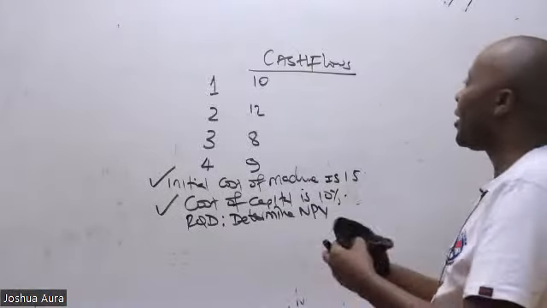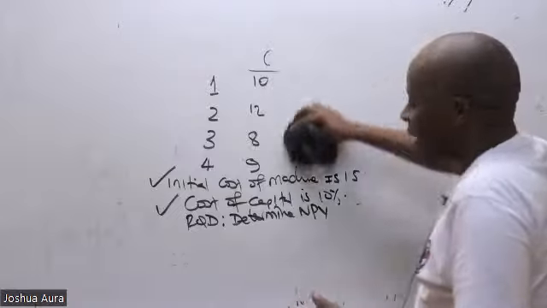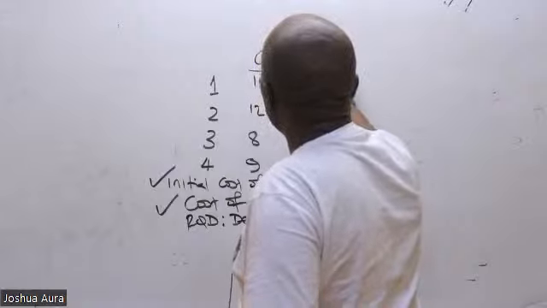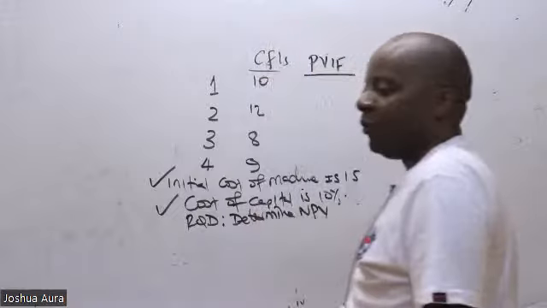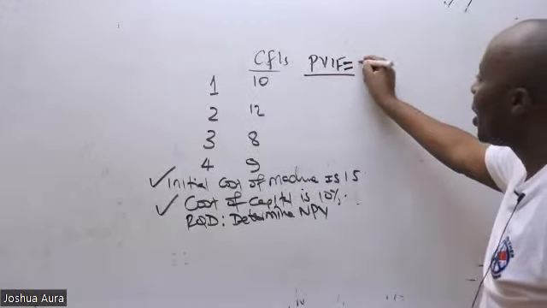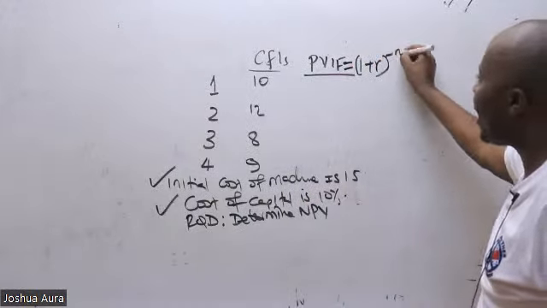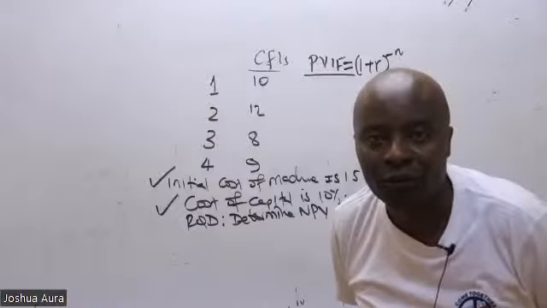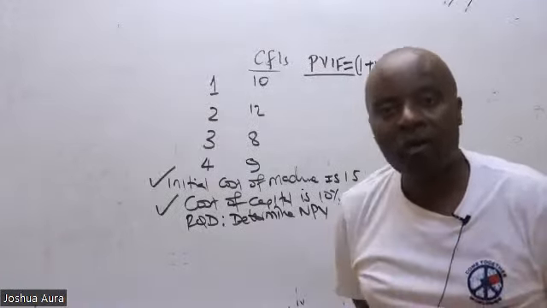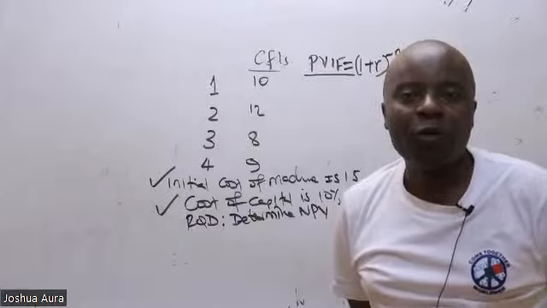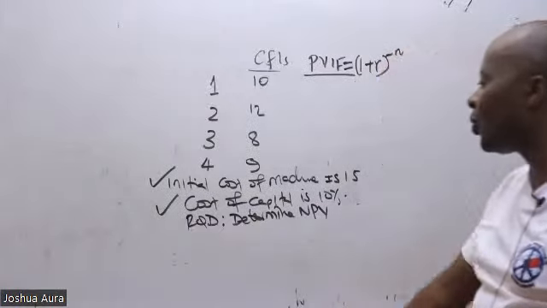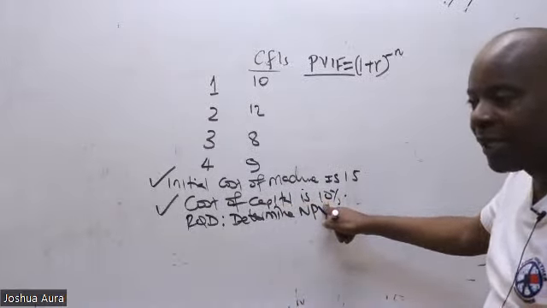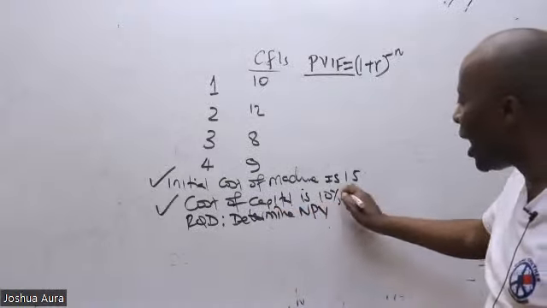So under PVIF, this is how we now apply it. These are the cash flows that we have here. And then now I'll create a discounting formula here of PVIF. And the formula of PVIF is like this. It is 1 plus R raised to negative n. This R is the required rate of return, the return given in the question in form of percentage. It will be the COC, cost of capital. Fortunately, the cost of capital has been provided in the question here. The capital providers need a return of 10%. So R has been defined.